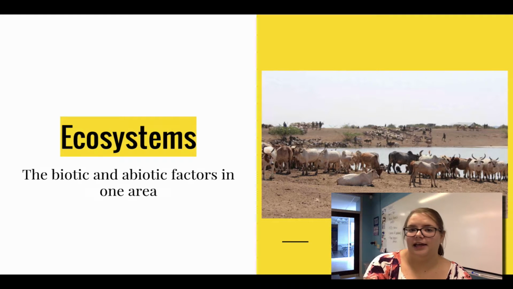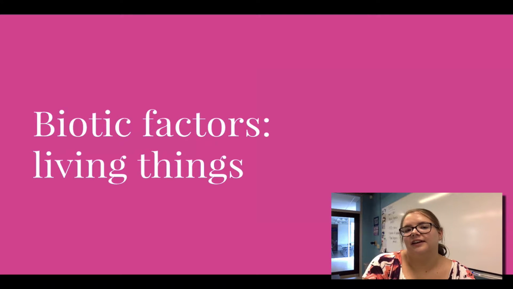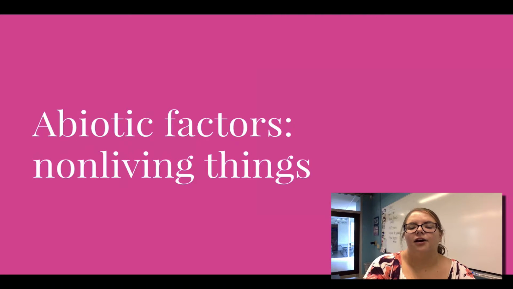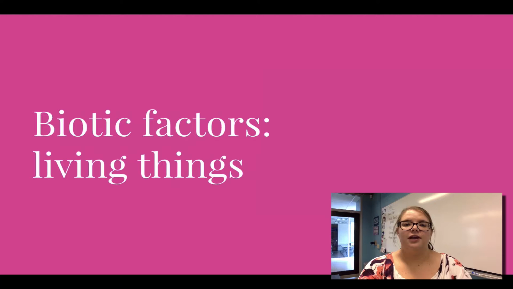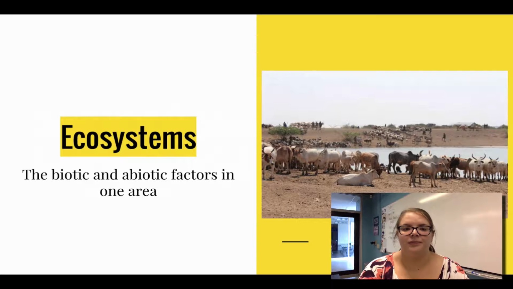So you're probably like, what do those words mean, right? Biotic are the living things, and abiotic are the non-living things of an ecosystem. So abiotic, non-living, biotic, living. Think biology, the study of life. Bio, that prefix means living. So again, ecosystems, all the biotic factors. So all of those living things in the area. So plants, bacteria, viruses, grass, animals, all of those are the biotic factors.